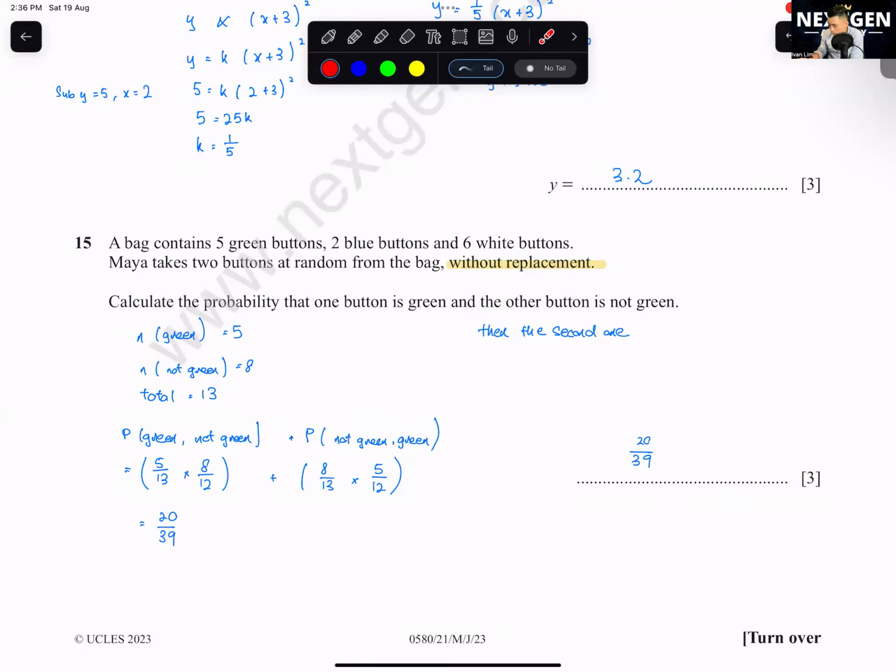It's just one word difference only. Got it? If they say the first one is green and then the second one is not green, we only take this calculation here, and you don't multiply it by 2. In this case, they never say. They just say one of it is green, then the other one is not green. Answer your question?